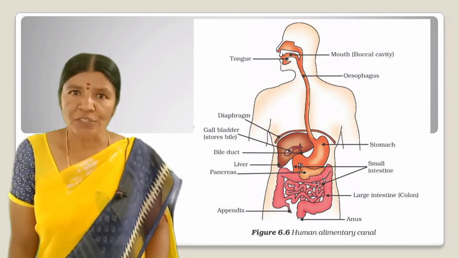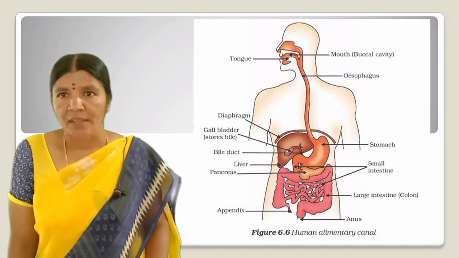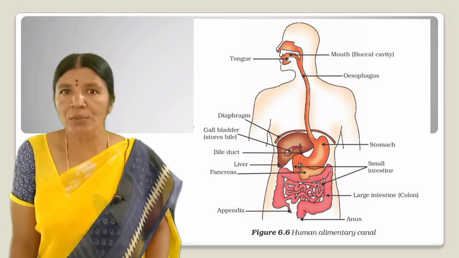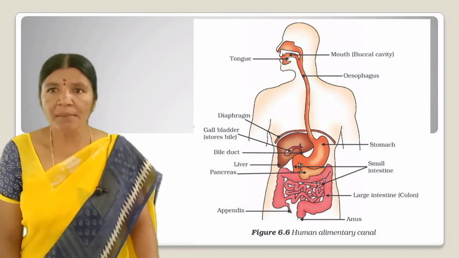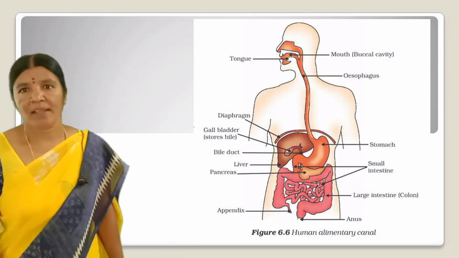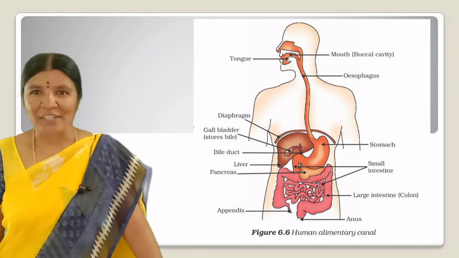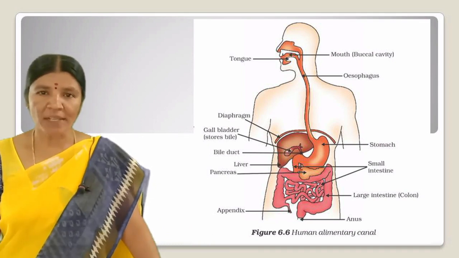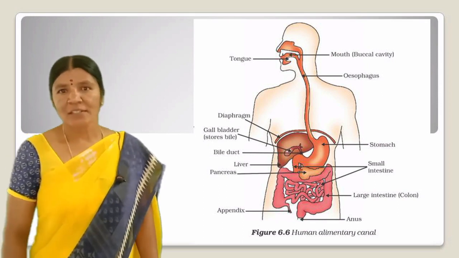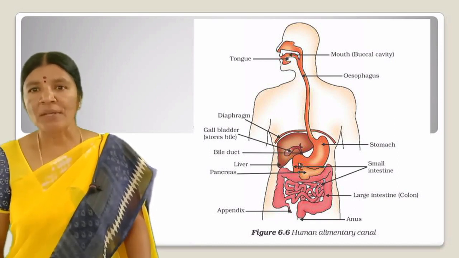Another aspect of food we ingest is its complex nature. If it is to be absorbed from the alimentary canal, it has to be broken into smaller molecules. This is done with the help of biological catalysts called enzymes. The saliva contains an enzyme called salivary amylase that breaks down starch, which is a complex molecule, to give simple sugars. The food is mixed thoroughly with saliva and moved around the mouth while chewing by the muscular tongue.